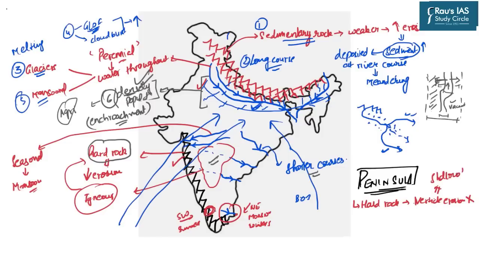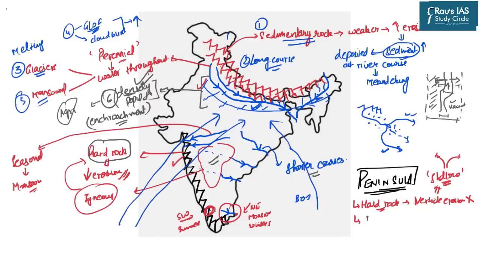And if the river course is very shallow, then obviously if there is an increase in the amount of water, that basin or that course will not be able to absorb that water, and hence because of this shallow nature of the river course, the water will spill in the lateral directions. So hard rocks reduce the intensity of erosion, also reduce the vertical erosion, and hence lead to the shallow depth of the river courses.